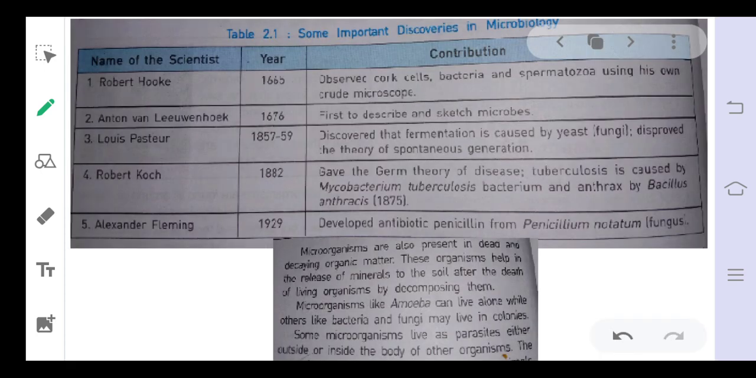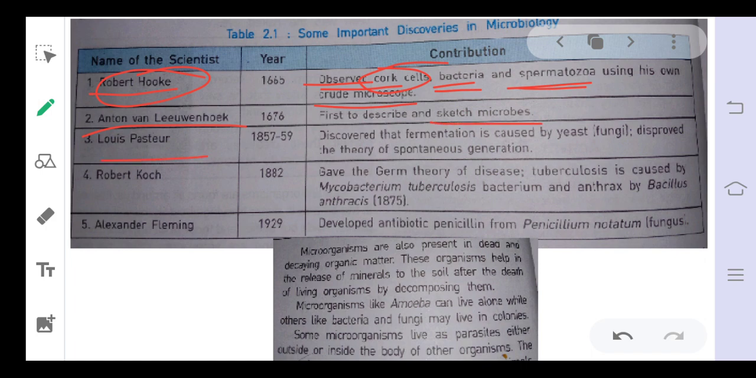Okay, students, here some discoveries are given, the contributions of different scientists in the field of microbiology. Robert Hooke discovered the cell, which you will be aware of, and bacteria and spermatozoans, using his own crude microscope. He was the first who stated about cells. Then Antonie van Leeuwenhoek, whom we have discussed, used his simple microscope, due to which he was able to study the structure of